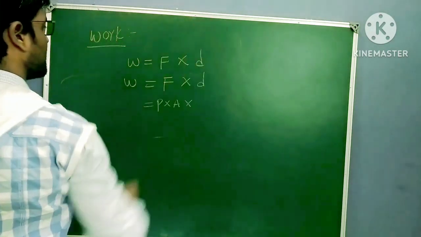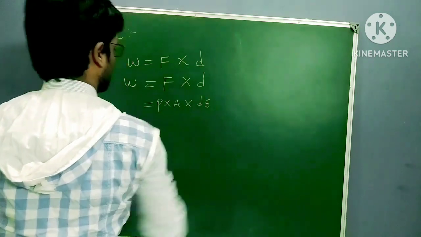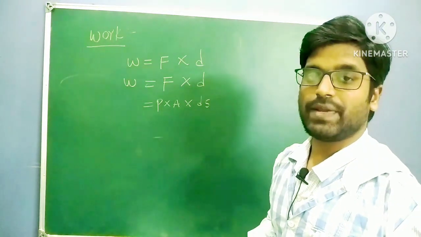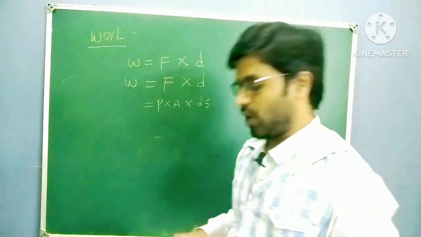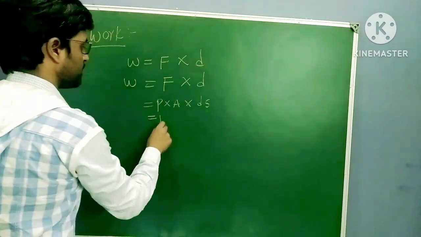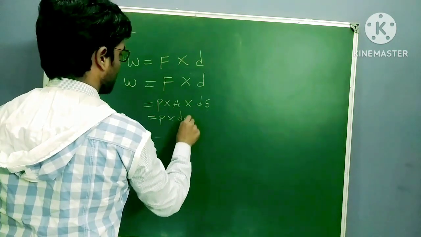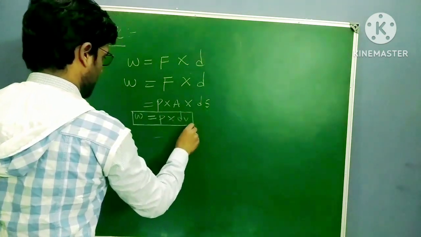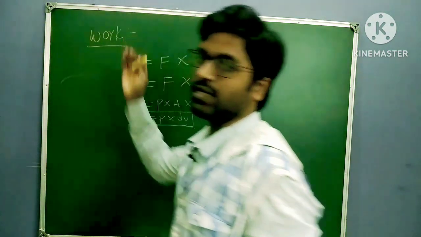Displacement I can write as ds, right? Now area into displacement is nothing but change in volume. So I'm writing here pressure into change in volume, dV. W equal to PdV, right? I'm applying external pressure here.